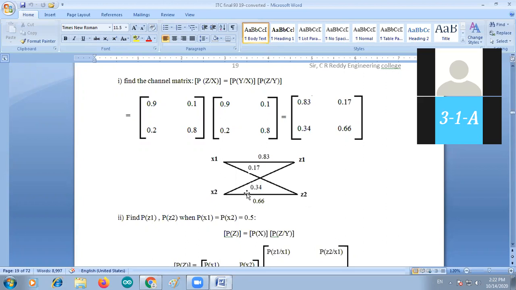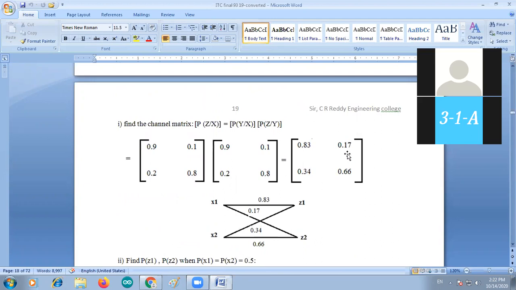So this is the overall channel matrix: 0.83, 0.17, 0.34, 0.66.